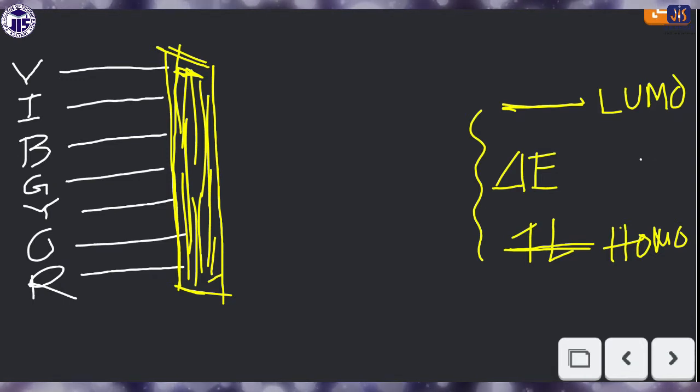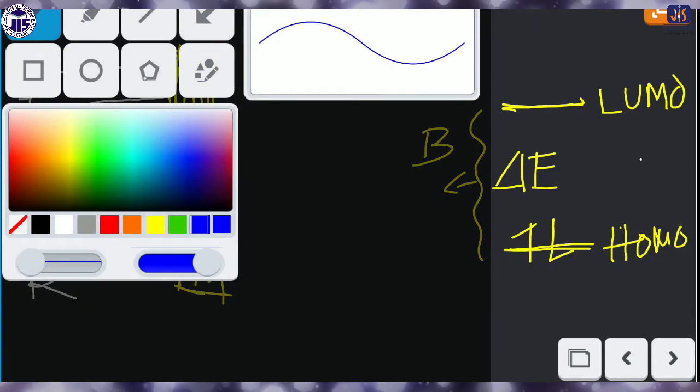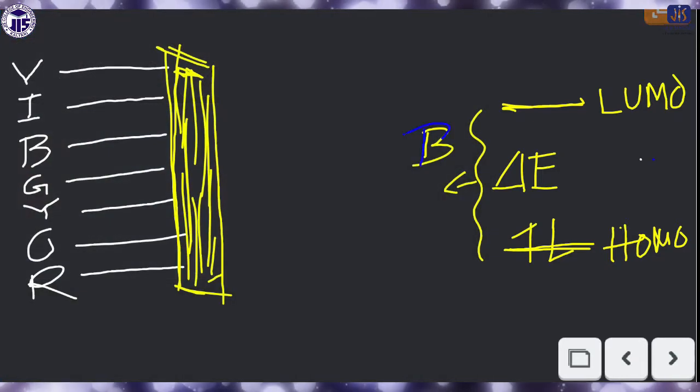With which light that delta E matches, exactly that light will be utilized by the sample. For example, we are taking that blue light is suitable here for absorption by the sample. So just blue light comes here, and the electron absorbs the blue light and goes to the higher state.